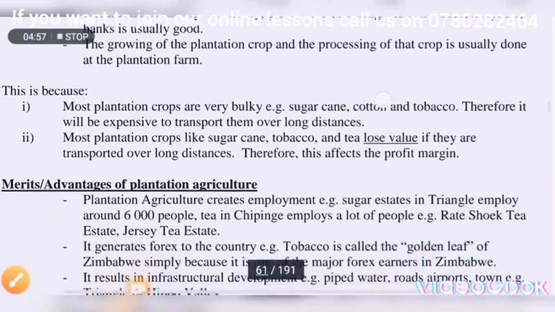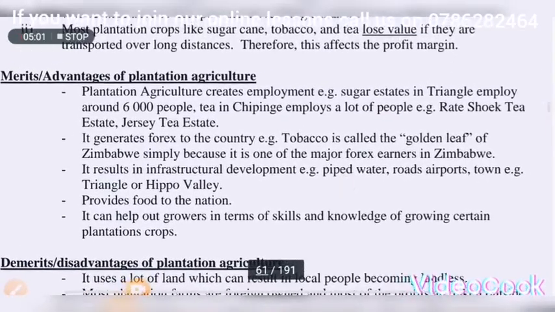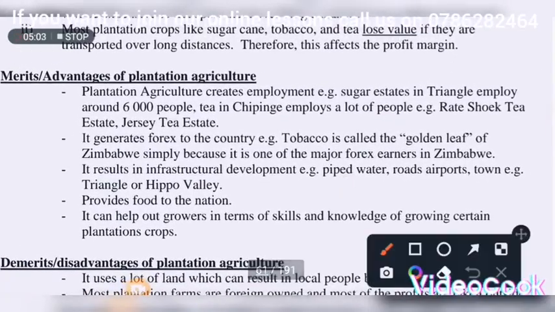From this, let us look at the merits or the advantages of plantation. These are the benefits of plantation agriculture to the nation and also to the region. These are the benefits, or the merits, or the advantages. Zvakanakirawo plantation kunyika. Number one, plantation agriculture is very important.